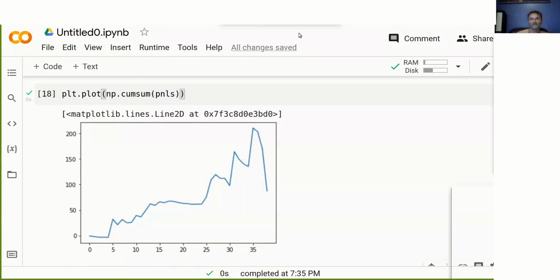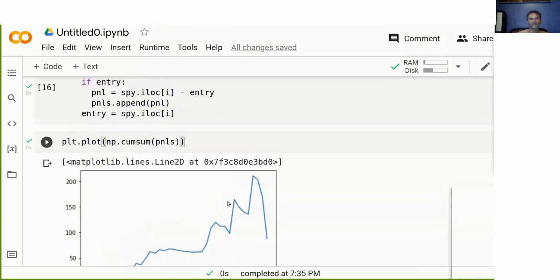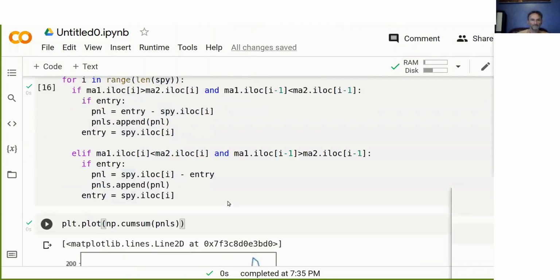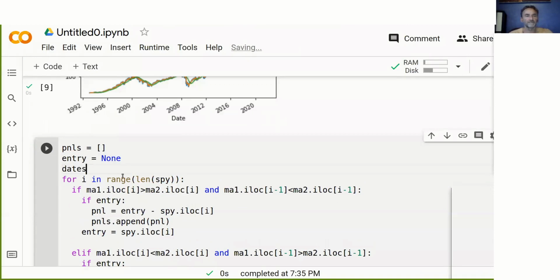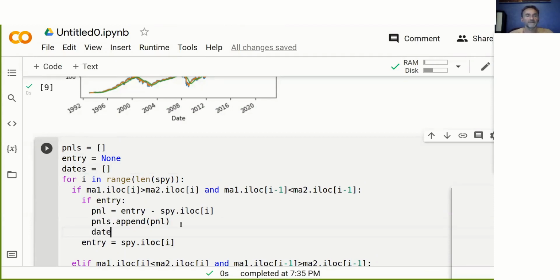Now, this is all good and well, but if you have ever used MetaTrader or MT4, you see these charts where you just get the number of trades at the bottom, and it's not fantastic because you don't really know. It just doesn't look very good. So what I usually like to do is also record the dates for those trades. And so I get another list. And then whenever a trade happens, I go dates.append SPY.index of i. And so I know when that trade occurred.